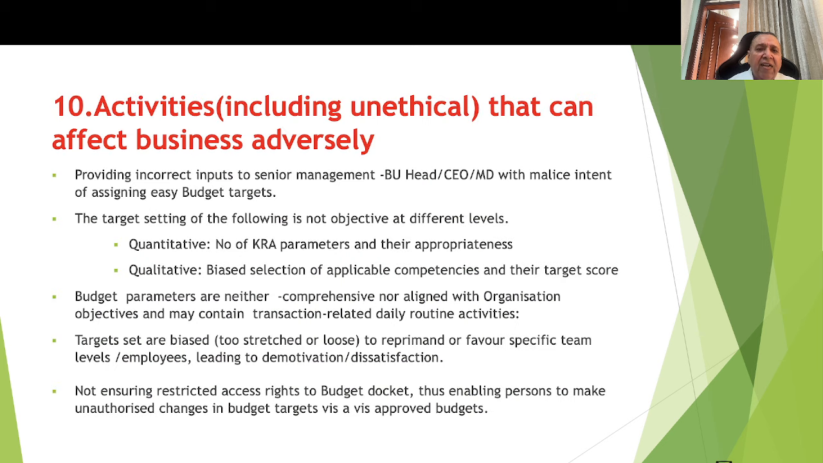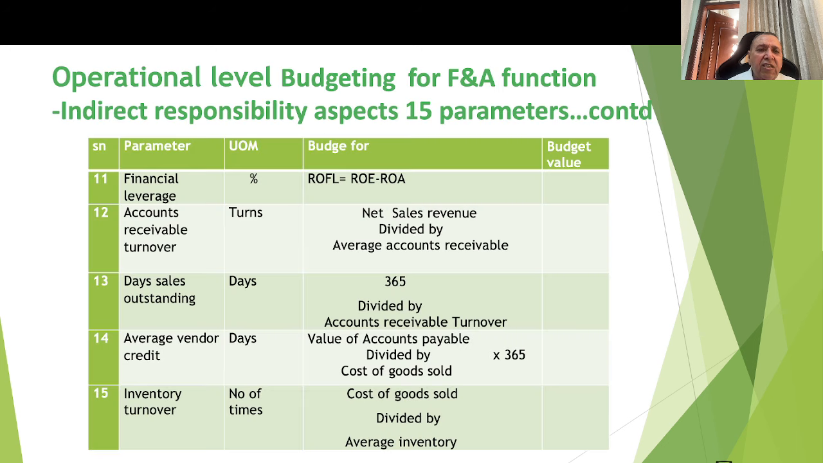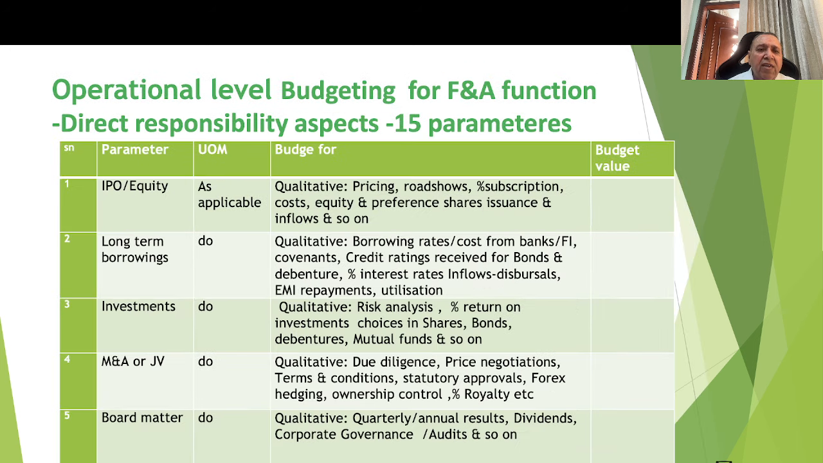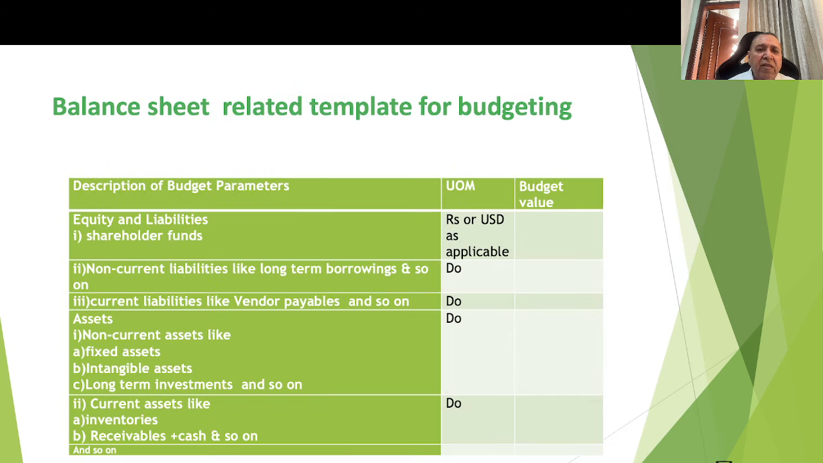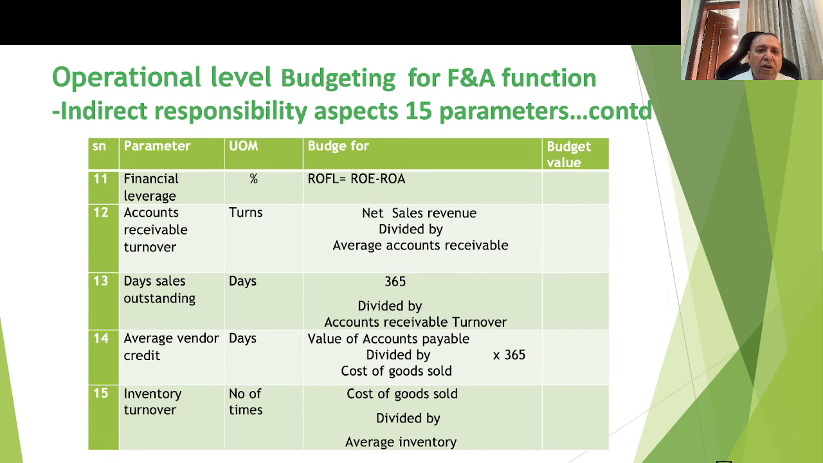Now, we have seen that there are several activities for making the budgets. We talked about the P&L budget, the balance sheet budget, the cash flow budgeting, the direct responsibility aspects, 15 parameters, and the indirect responsibility aspects, again 15 parameters. Now what is important is that these are very fundamental aspects which must be accurately budgeted.